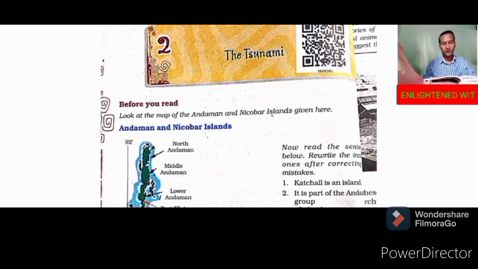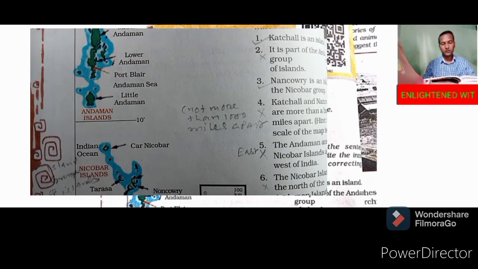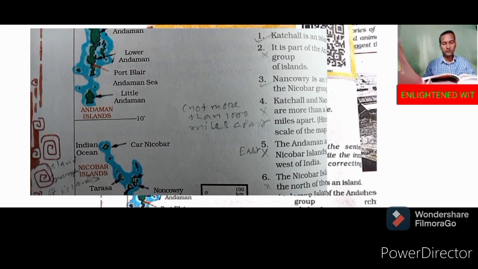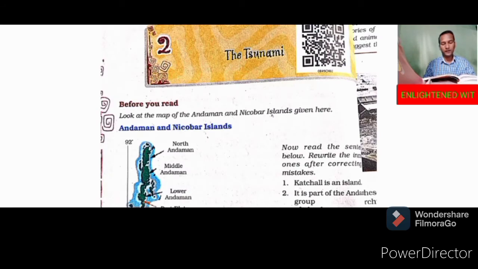Number 5, the Andaman and Nicobar Islands are to the west of India. No, these are to the east of India. Number 6, the Nicobar Islands are to the north of the Andaman Islands. Number 6, incorrect. So number 1 is correct, number 2 is incorrect, number 3 is correct, number 4 is incorrect, number 5 is incorrect, number 6 is incorrect.